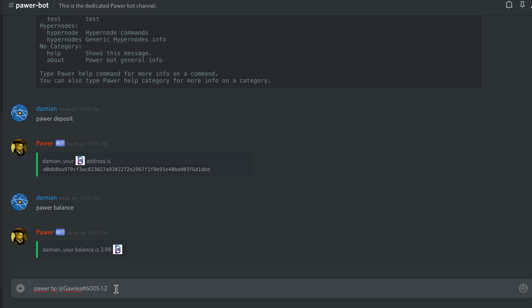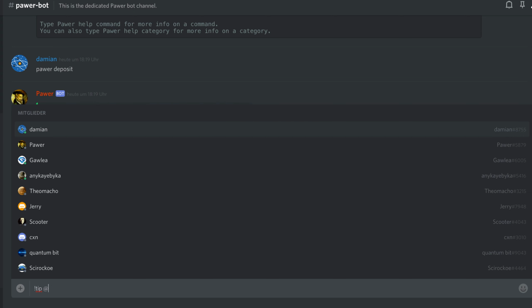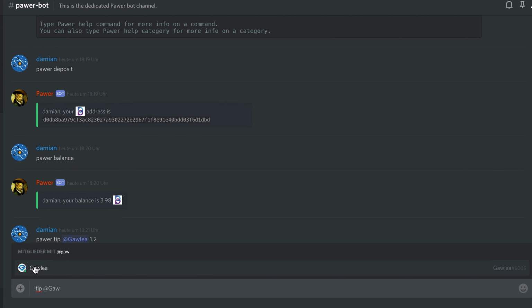Now I just hit enter, and you see that the user should receive 1.2 bis. And of course, this will also be on the blockchain. There's another way to tip, if I just put an exclamation mark and then tip, and then the user, now the same user.